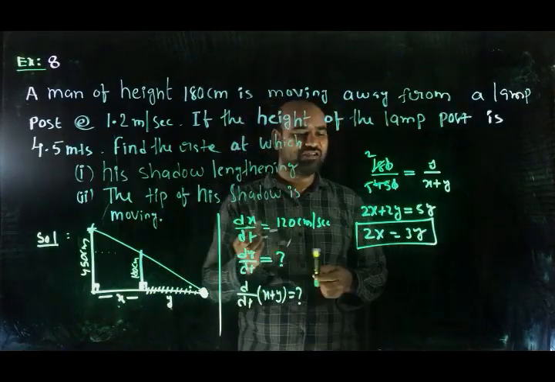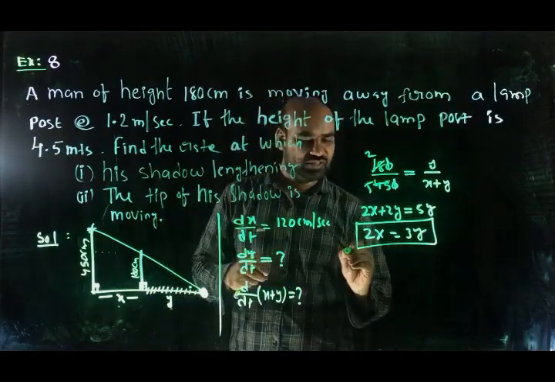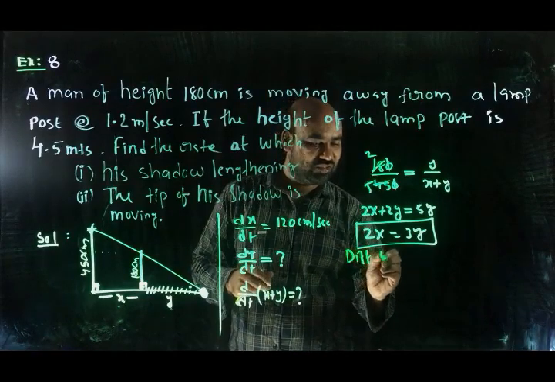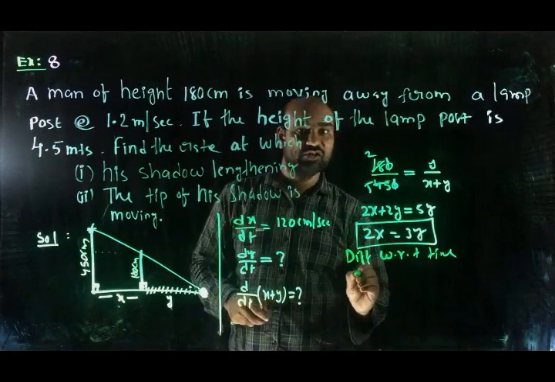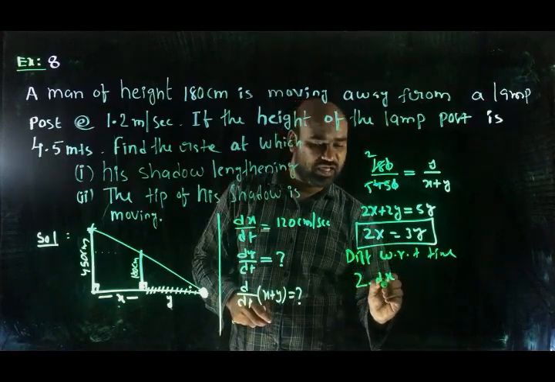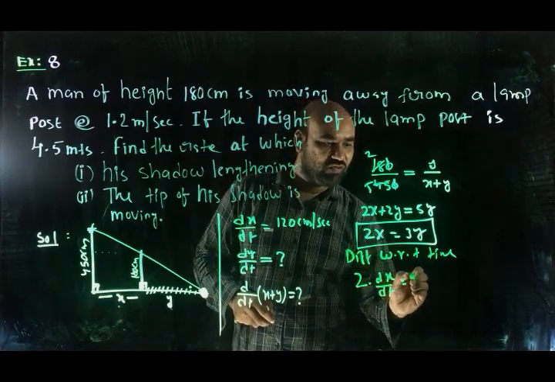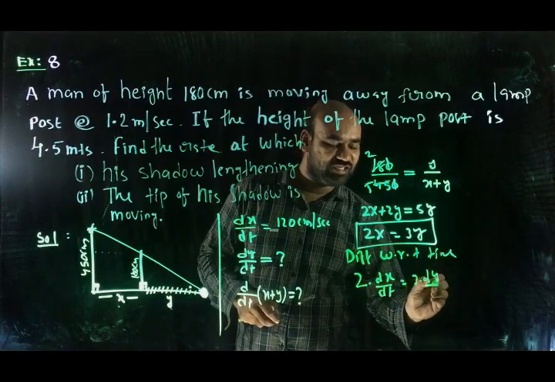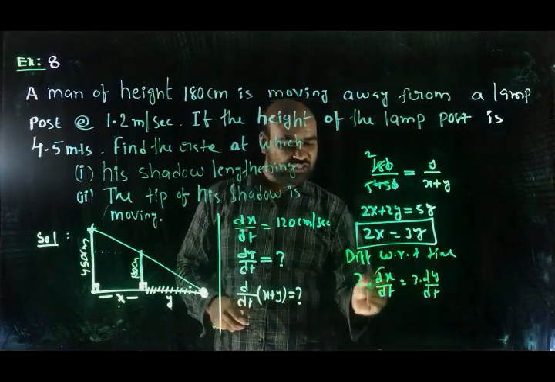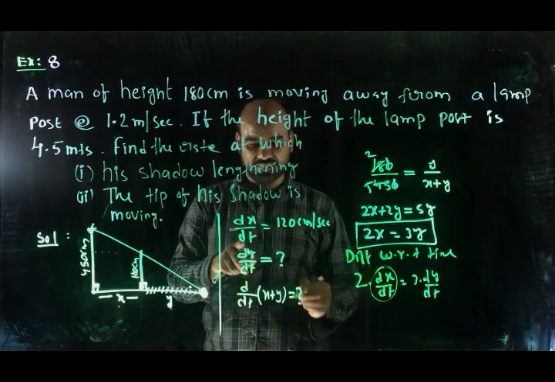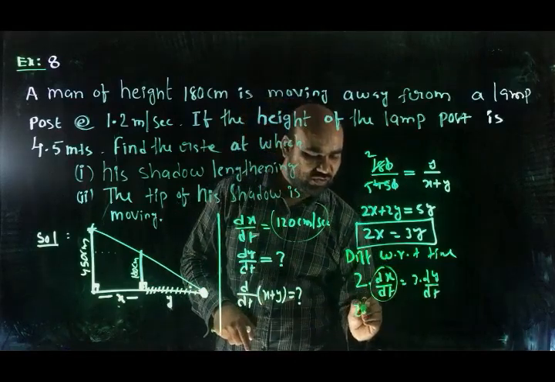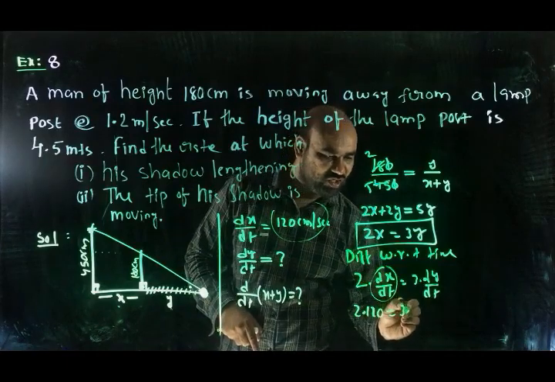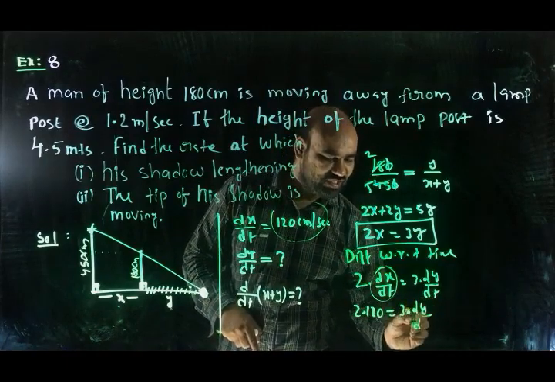Now differentiating with respect to time: 2 into dx by dt equals 3 into dy by dt. Already dx by dt is given as 120 centimeter per second. So I can write 2 into 120 equals 3 times dy by dt.